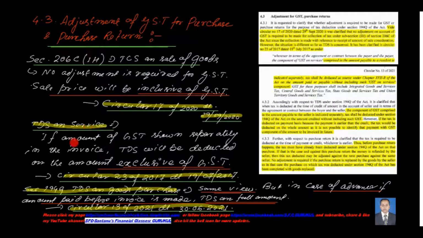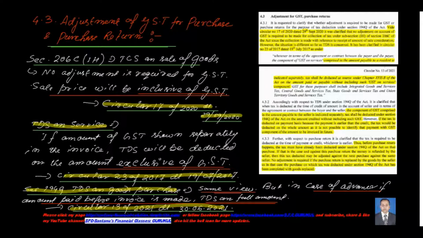It says that if the amount of GST is shown separately in the invoice, the TDS will be deducted on the amount exclusive of GST. Okay, so for TCS purpose, you need not make any adjustment for GST, it will be inclusive of GST. For TDS on service purpose, if GST is shown separately in the invoice, then you will have to calculate the TDS on the amount exclusive of GST, no TDS on GST.